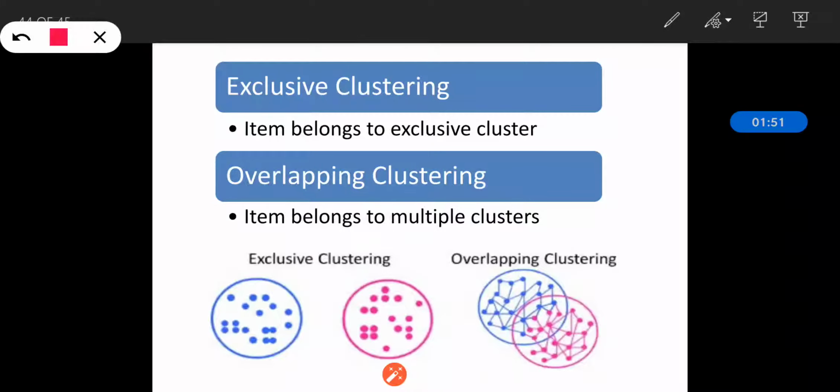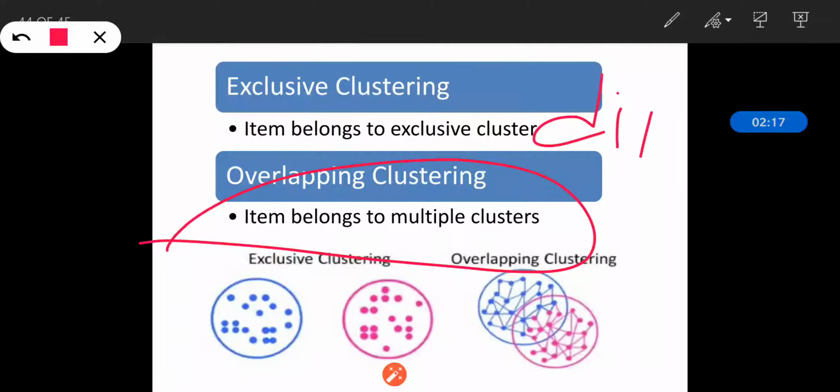So as its name implies, it's overlapping. Overlapping means the item may belong to various clusters. It will not belong to one particular cluster, but the item belongs to multiple clusters. So we can say that whenever an item belongs to multiple clusters, the degree of association with each cluster will be different.